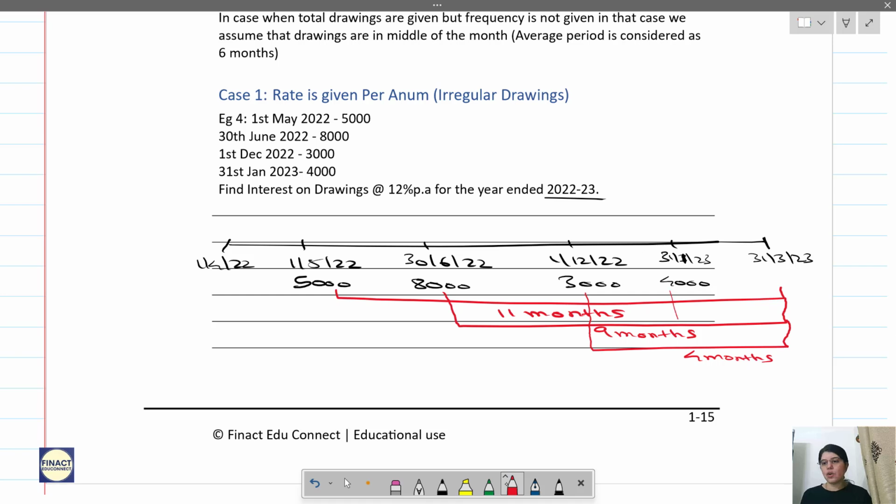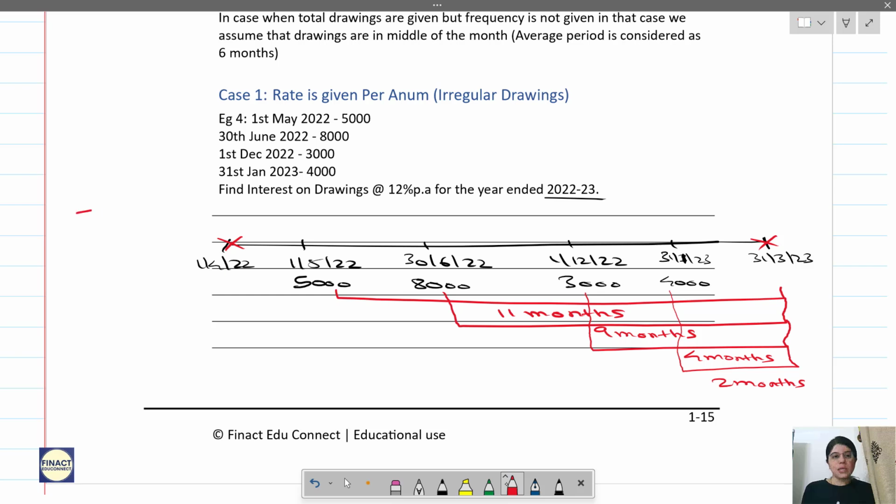Then this fourth drawing is on 31st Jan. So 31st Jan means it was there for 2 months only, Feb and March. Again, we won't be drawing these timelines for each and every question. This is just for understanding. So this is the beginning of the year, this is the end of the year. So understand, interest on drawing is calculated from the date of drawing till the end of the year.